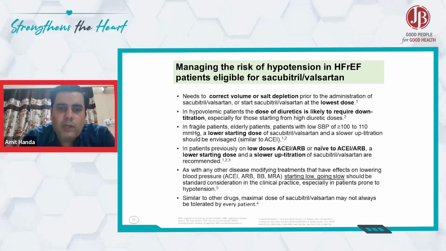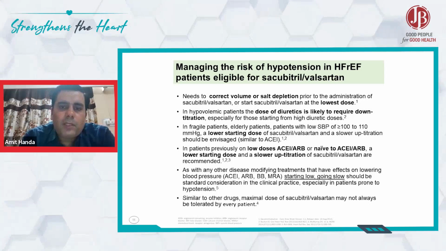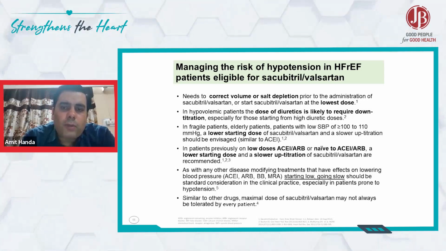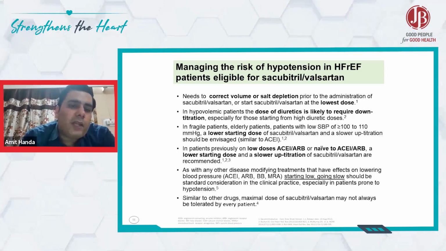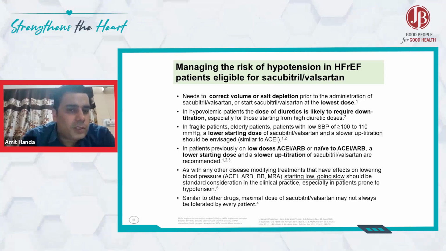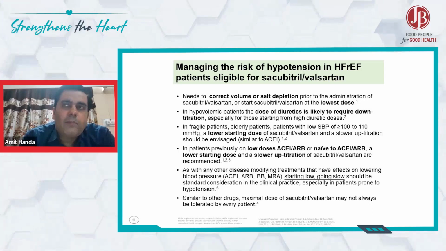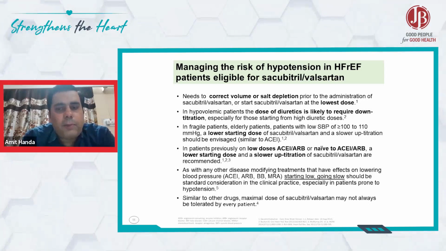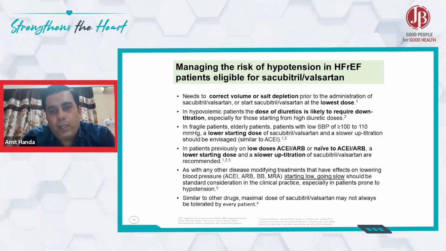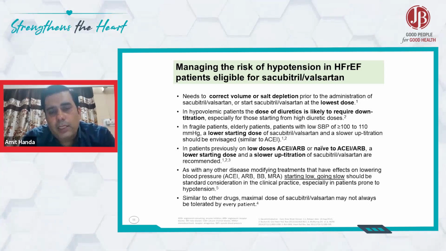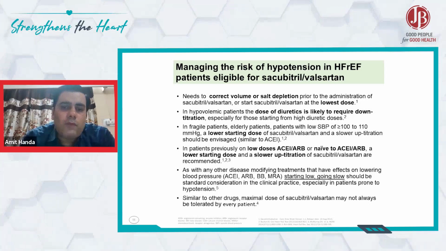So again, starting at a low dose is for patients who are having low BP or systolic BP of around 100 to 110, always start with a lower dose. We can start as low as 50 milligram twice daily also. We start them on a 50 milligram half BD dose who are having a BP of around 100, and surprisingly most of these patients maintain their pressures and they come next time with a better pressure if we are just able to decrease their diuretics, and slowly we can up titrate.